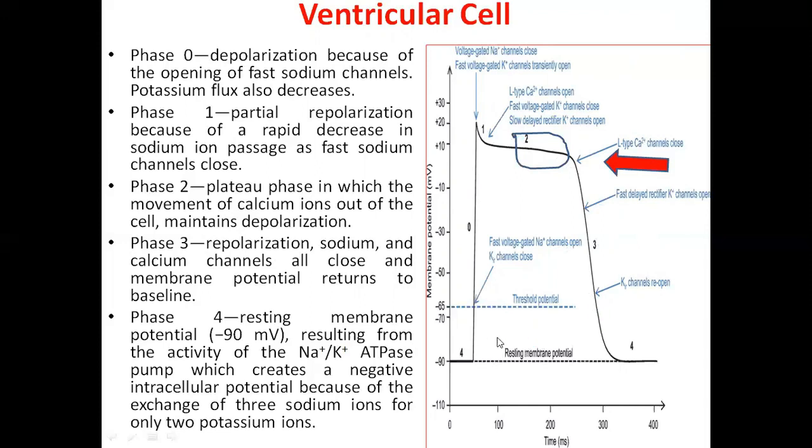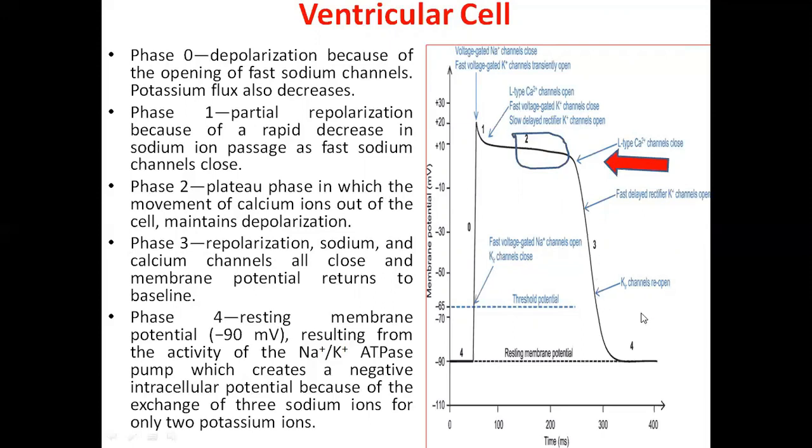In phase 4, the resting membrane potential is minus 90 millivolts, resulting from the activity of the sodium-potassium ATPase pump, which creates a negative intracellular potential because of the exchange of 3 sodium ions for only 2 potassium ions. So these are the ventricular cell membrane potentials.